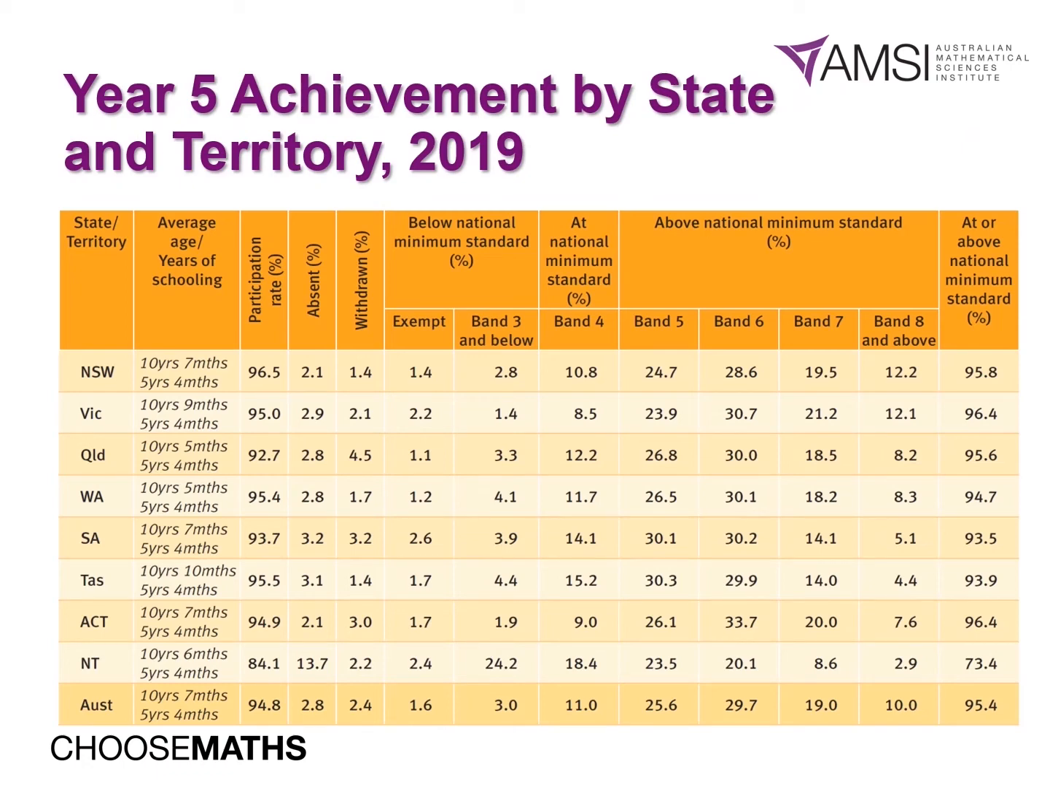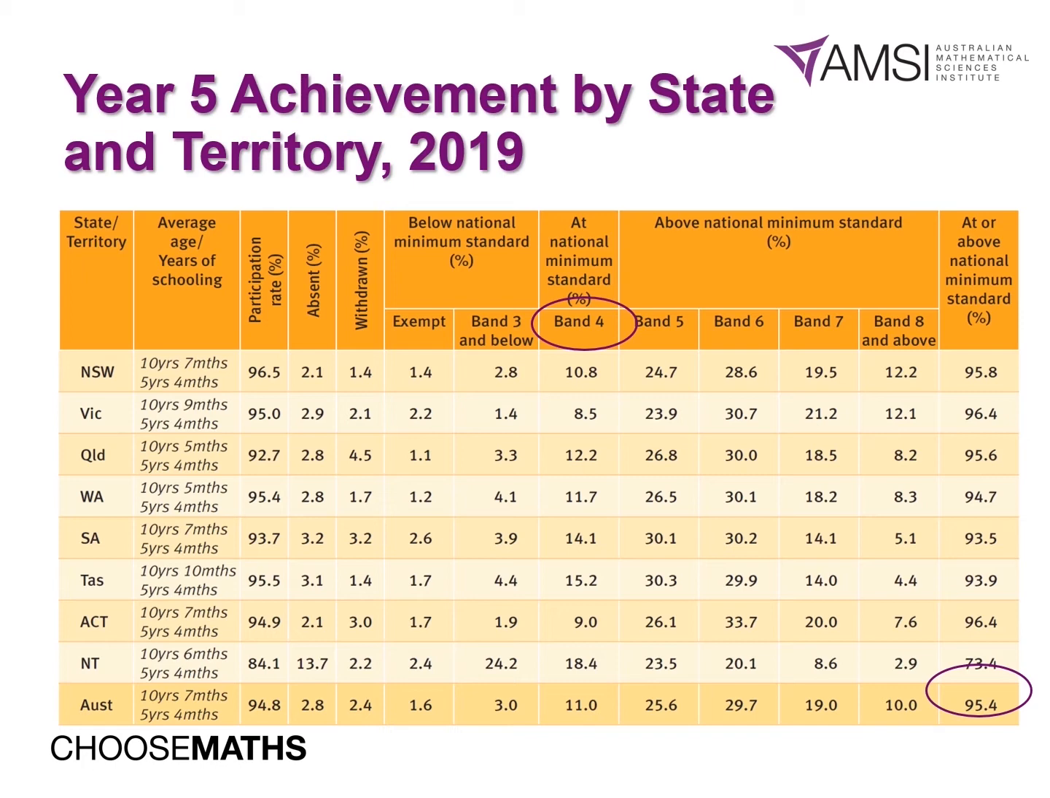This table shows the percentage of students in Year 5 in 2019 in each state or territory at or above the national minimum standard. So 95.4% of students were at or above the national minimum standard, and when we're looking at Year 5, that's for Band 4. And we can celebrate that data in terms of that number of students at or above the national minimum standard,